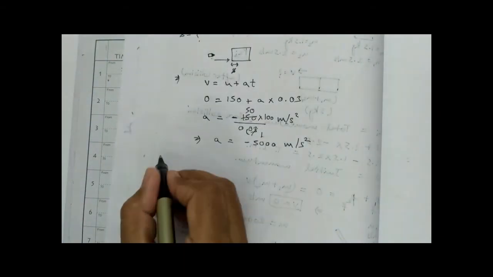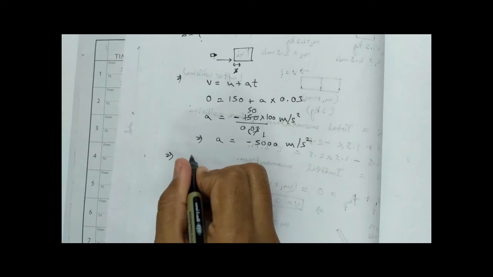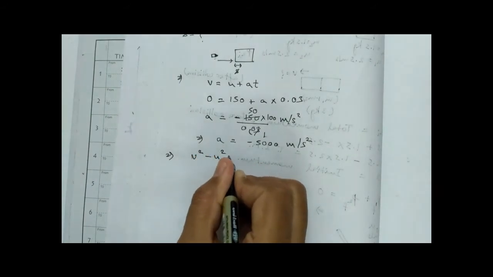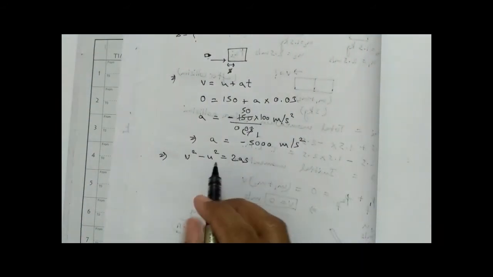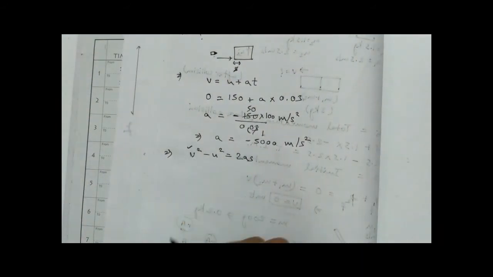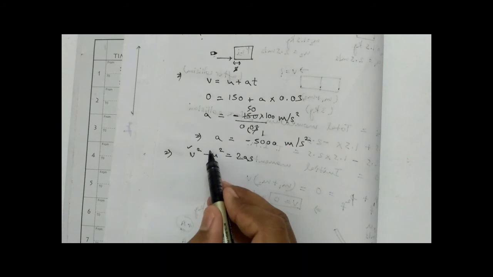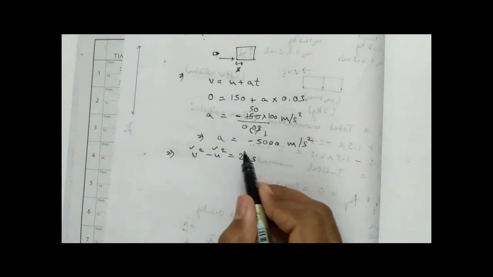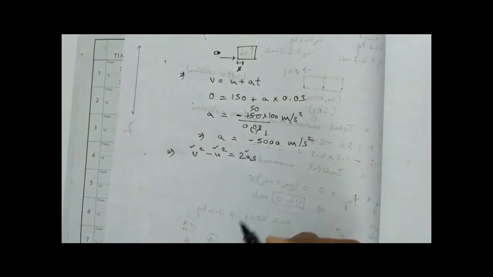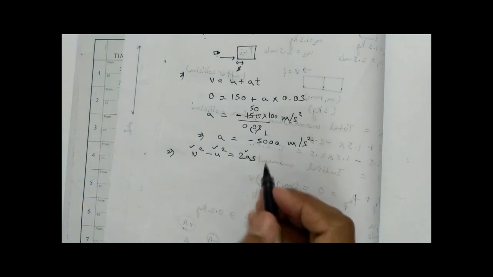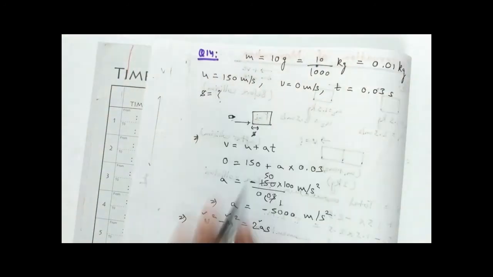Okay, now using the third equation of motion. Why am I using the third equation of motion? The reason is that we know the value of velocities, final velocity and initial velocity, isn't it? And we have also calculated the value of acceleration, and we are asked to calculate the value of distance, isn't it?